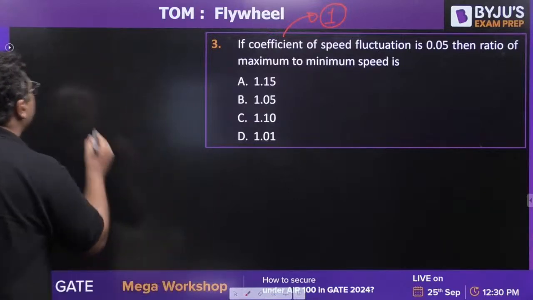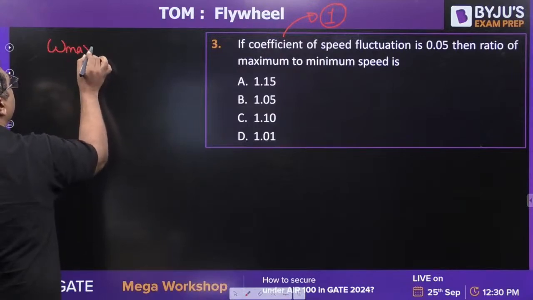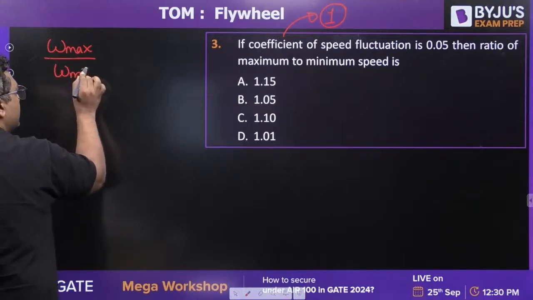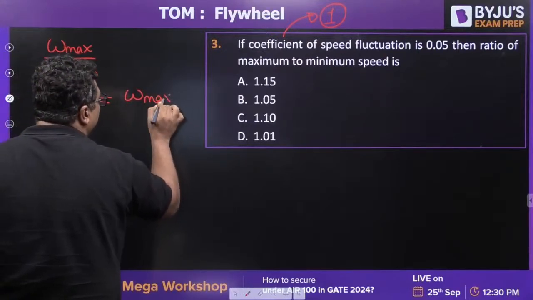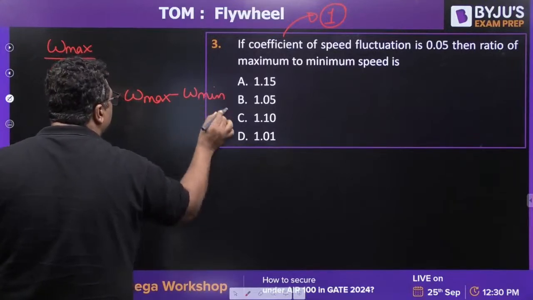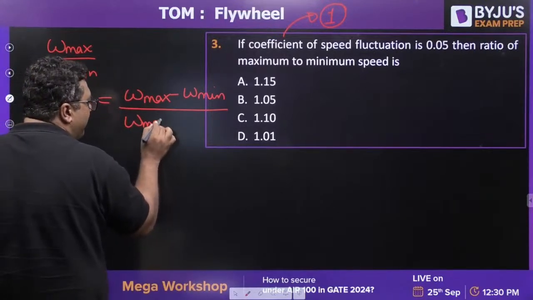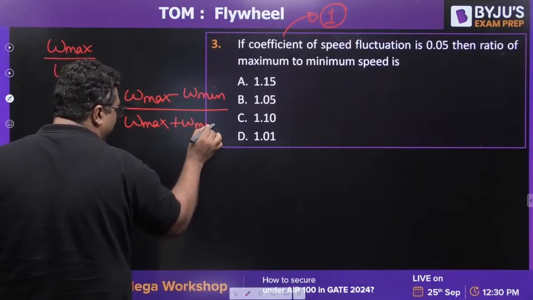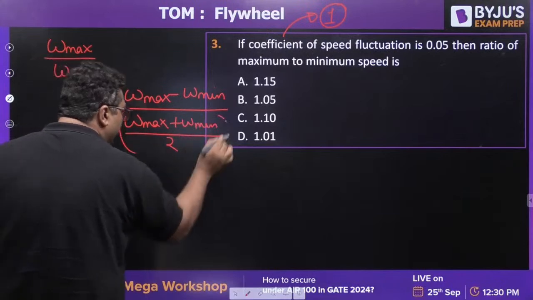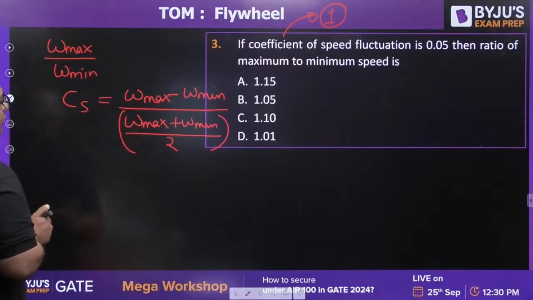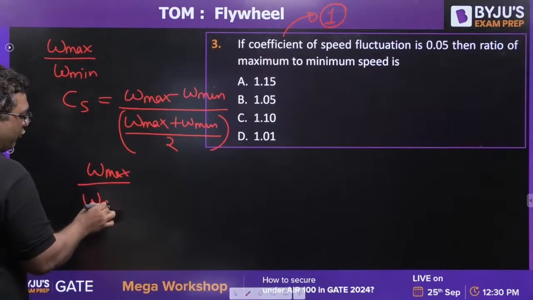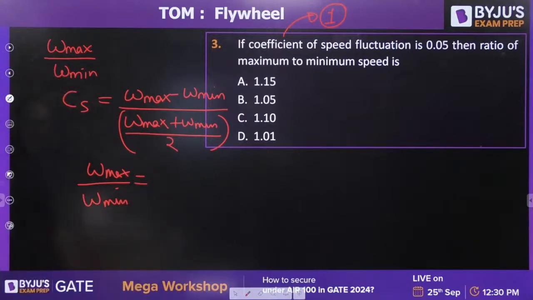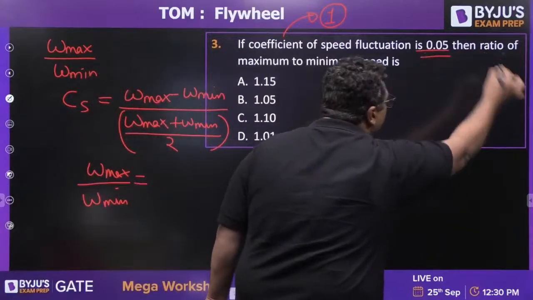Here they are asking the ratio of omega max by omega min. So you already know that the coefficient of fluctuation of speed is given as omega max minus omega min divided by omega max plus omega min divided by 2. So you will use this relation, and from it you will first find the ratio of omega max by omega min in terms of CS. Then we will find the value by putting in the value of CS.